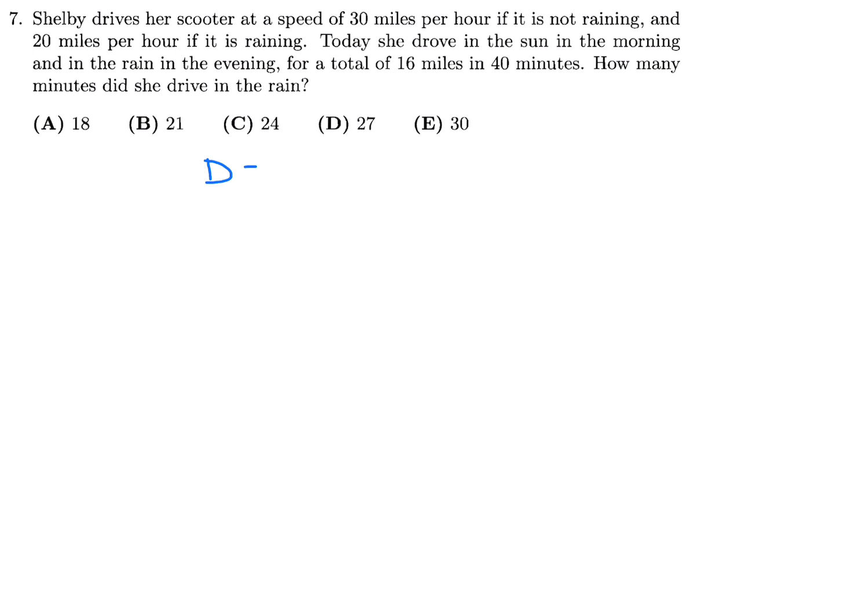So the total distance is 16 miles and the total time is 40 minutes, but I'm going to convert that to hours since we are talking in terms of miles per hour. So we have to, of course, use that formula. Speed is equal to distance over time, or any variation of that formula, such as time is equal to distance over speed.